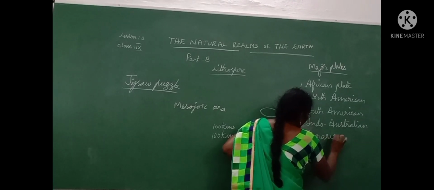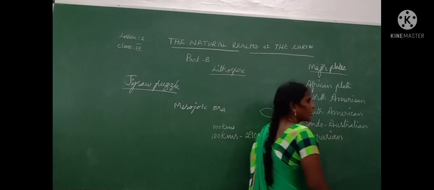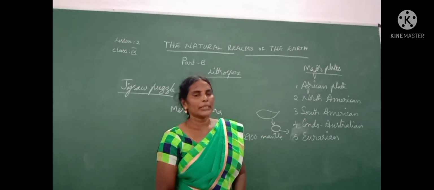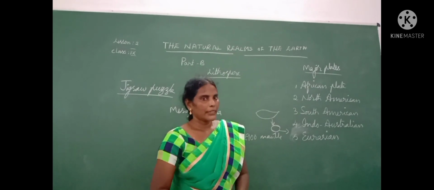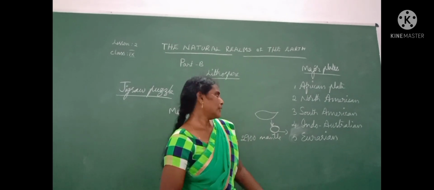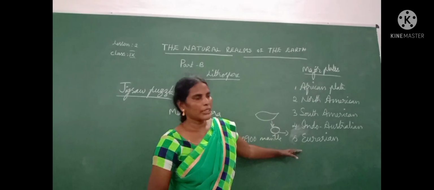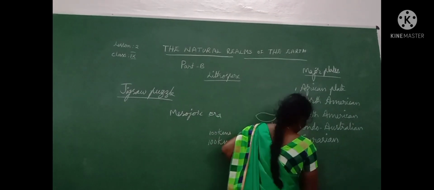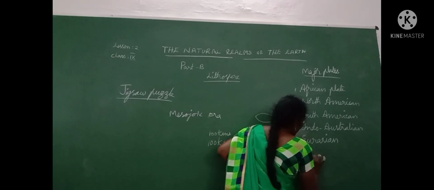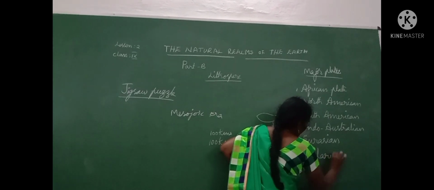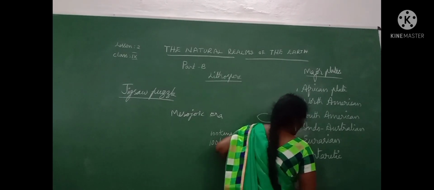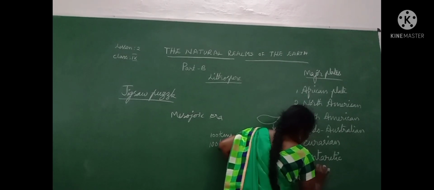Eurasian means Europe and Asia. These two continents are together geographically, so we are calling it Eurasia or Eurasian plate. Okay, sixth one is Antarctic plate. Then seventh one is Pacific plate.